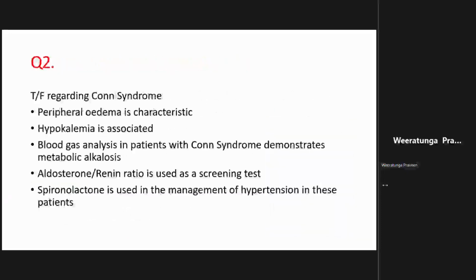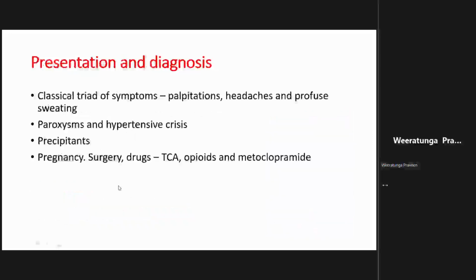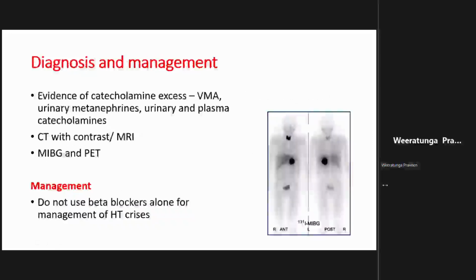Now, for pheochromocytoma, the standard management is to take the tumor out. So surgery is the standard management. This is a very difficult, complicated process. But in the interim, until the patient undergoes surgery, it's very important to control blood pressure.